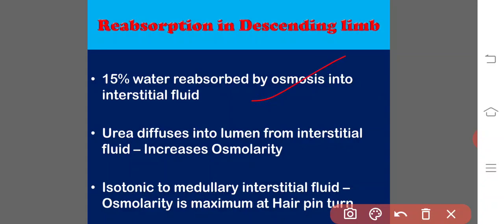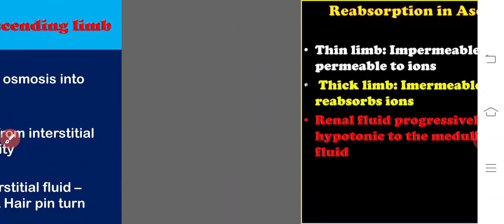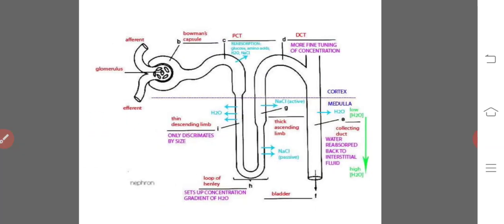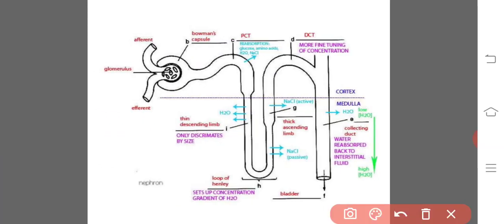These are the things to be remembered: urea diffuses into the lumen, the fluid is isotonic, and osmolarity is maximum at the hairpin loop. Then coming to the third one, reabsorption in the ascending limb. In the ascending limb we have two portions, the thin segment and the thick segment.